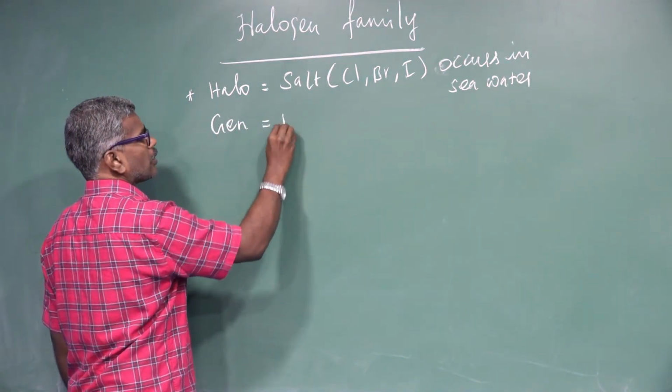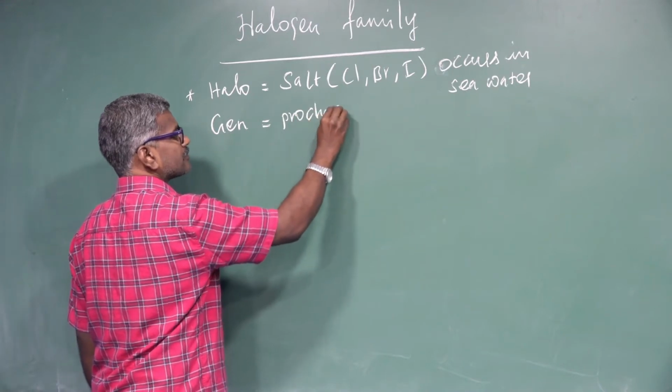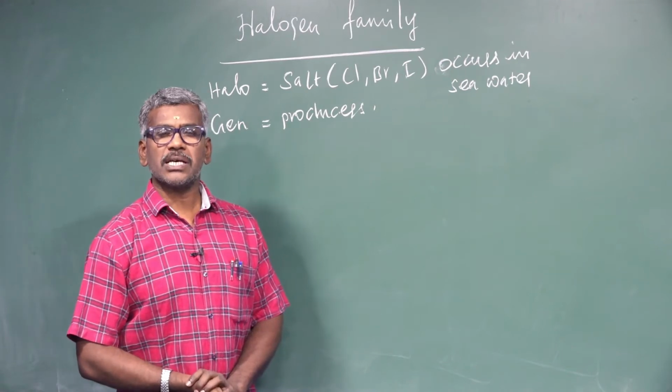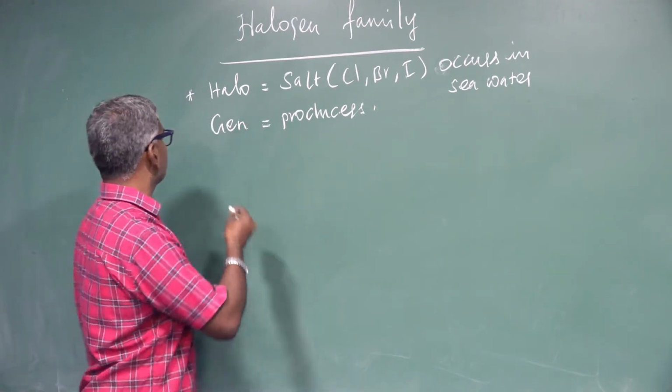Gen means producer. So halogens are nothing but salt producers.